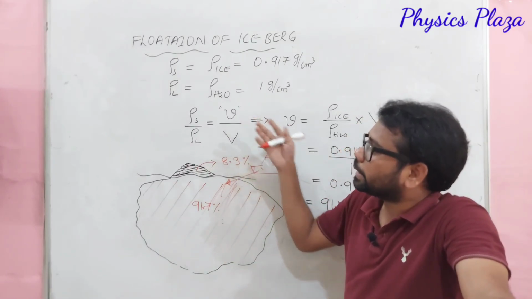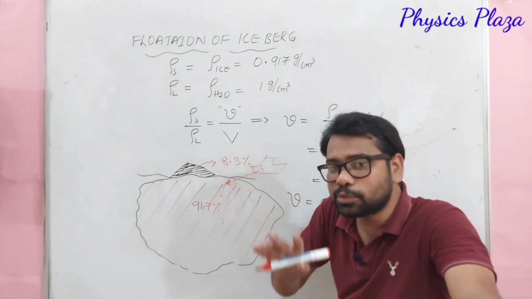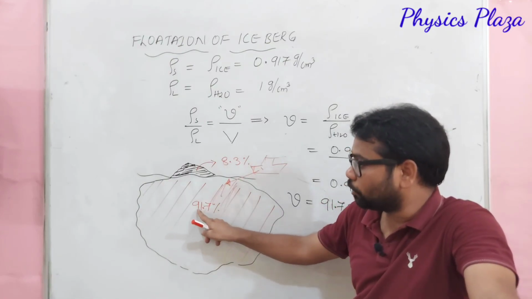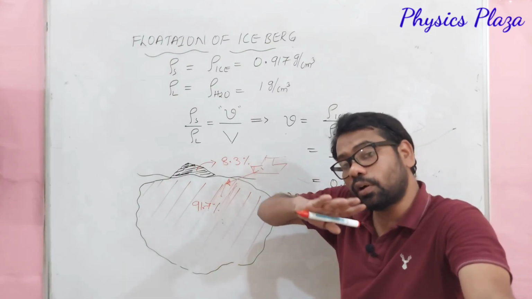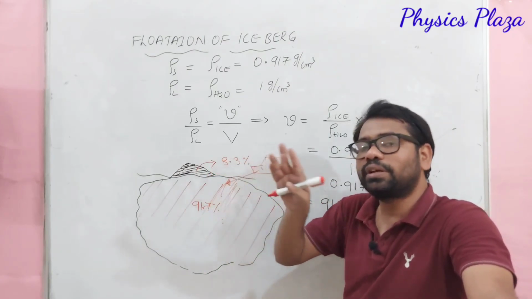So this is how we can calculate the volume of the immersed part of the iceberg. Once again I am saying, almost 91.7% of the ice is immersed in water. Just 8.3% only is above.